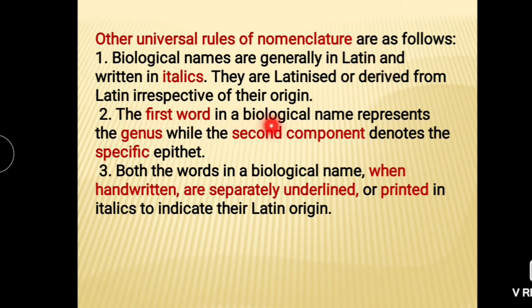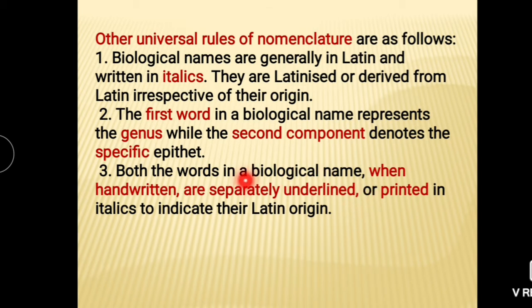The first word in a biological name represents the genus, while the second component denotes the specific epithet or name of species, which I already explained to you. Then both the words in a biological name, when handwritten, are separately underlined.